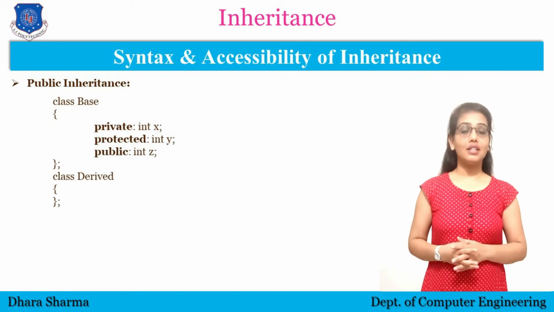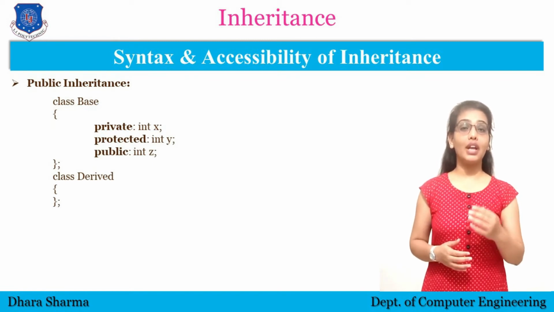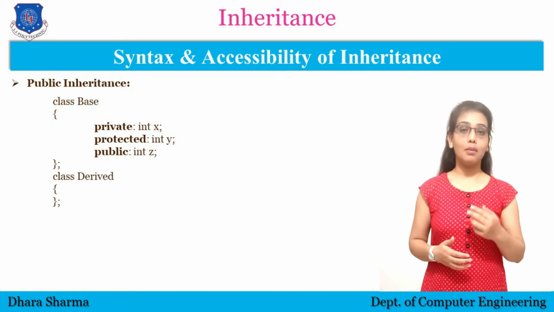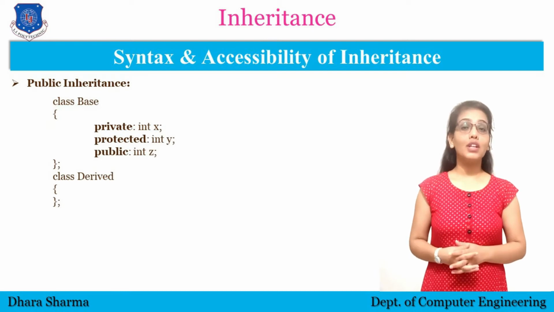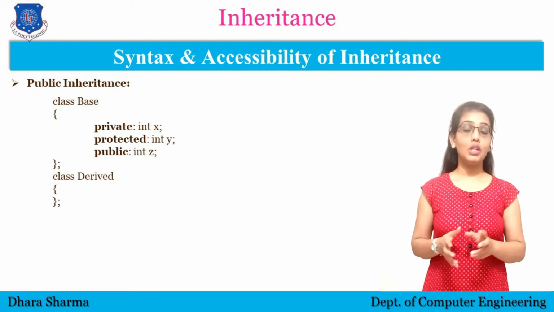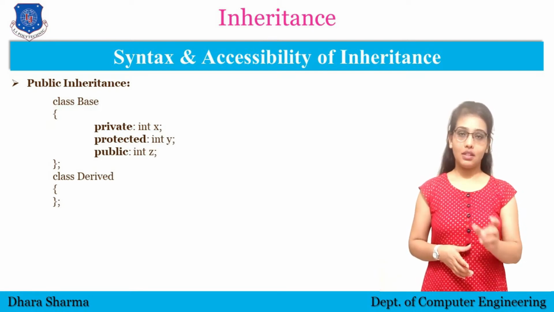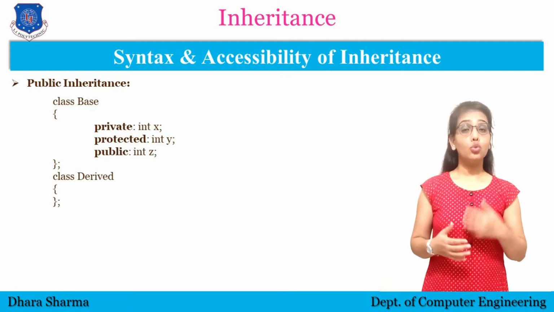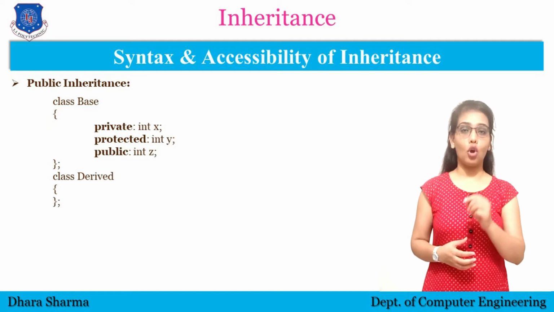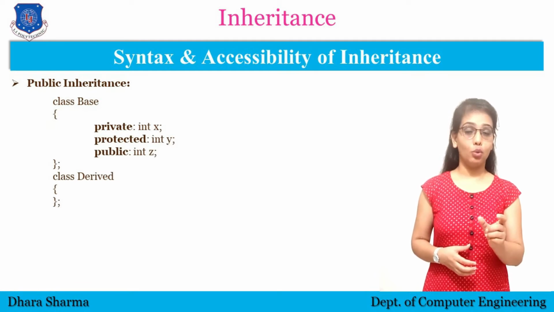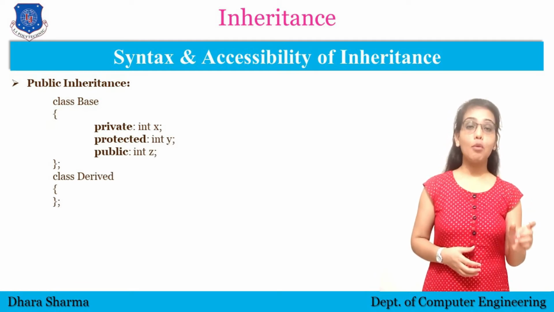In the base class there are three integer variables x, y and z in three different access modes: private, protected and public. And the syntax of inheritance is that we declare the derived class, and to inherit the properties of the base class we need to write a colon, then the access mode and then the name of the base class.